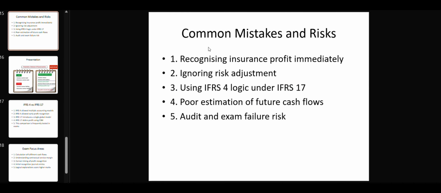For students who are preparing for their exams or for this IFRS, there are common mistakes and risks they face in the exam. The examiner mainly focuses on the logic, not on memorizing the standard. The student must be able to calculate fulfillment cash flow, explain what the contractual service margin is and how to calculate it, show the correct timing of profit recognition, and prepare the journal entry at the initial stage of the contract.